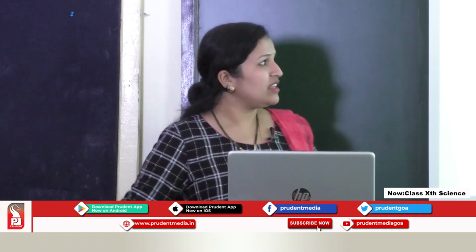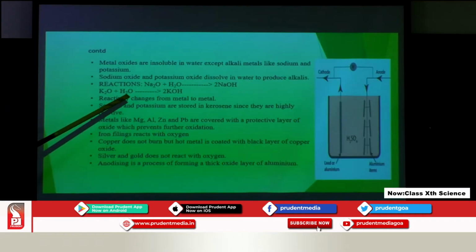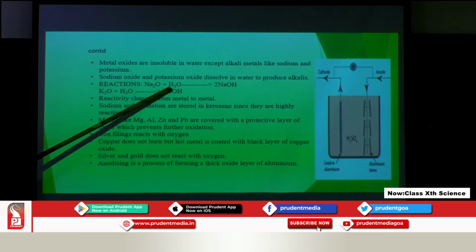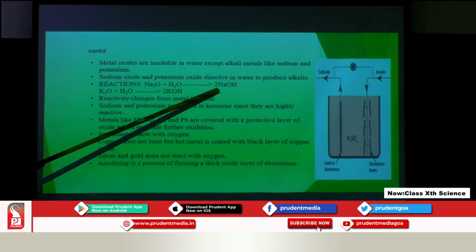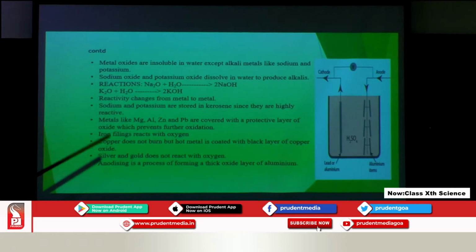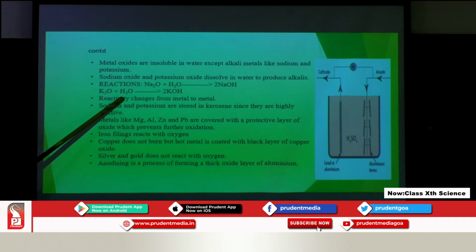Here I have written the reaction: sodium oxide reacts with water to give NaOH, that is sodium hydroxide, which is an alkali. Why is it an alkali? Because it is formed by dissolving in water. Then potassium oxide, K2O, where K is potassium and H2O is water. When potassium oxide is added to water, we get potassium hydroxide. This is also an alkali that is produced.